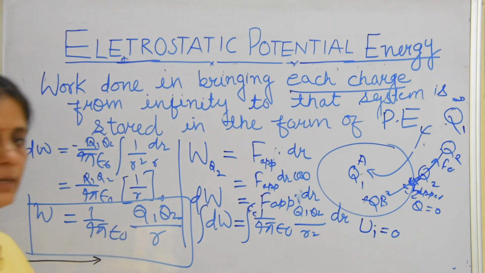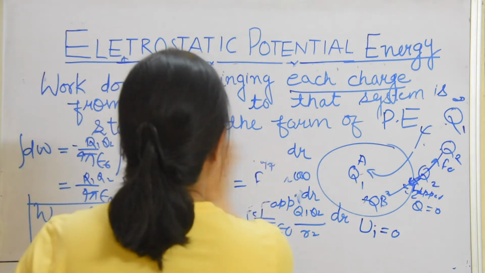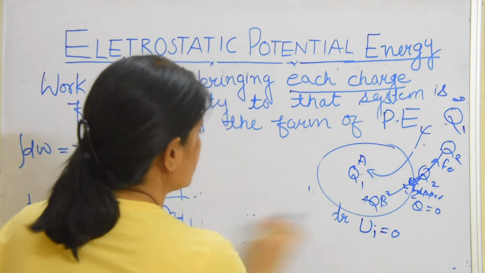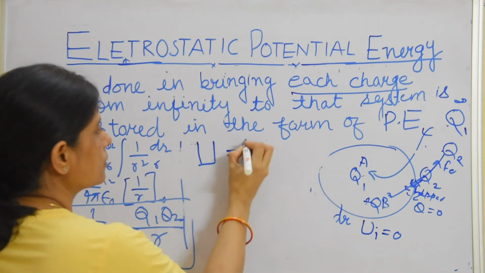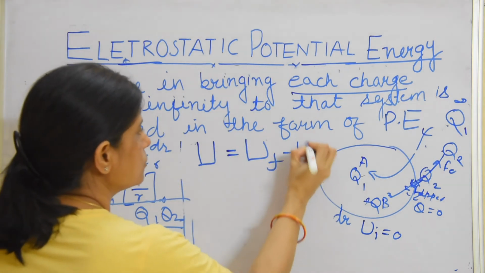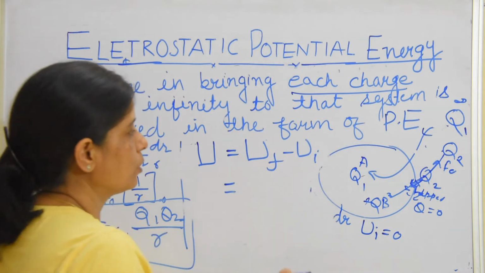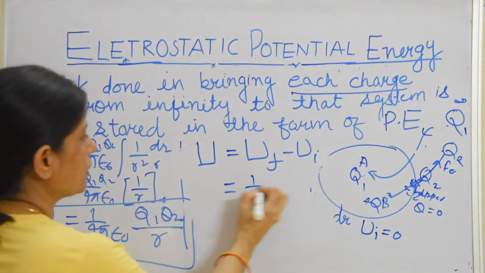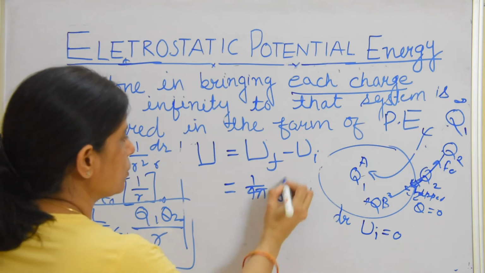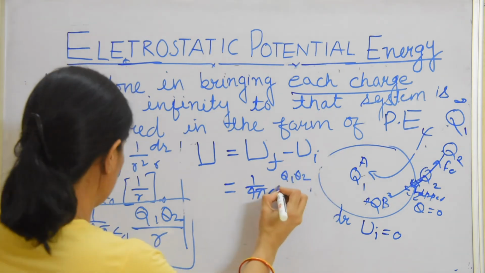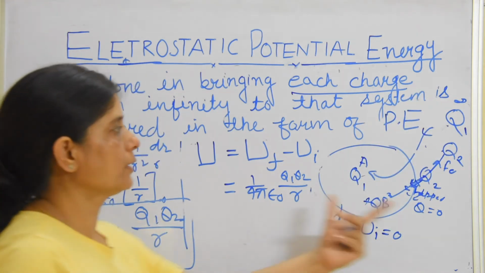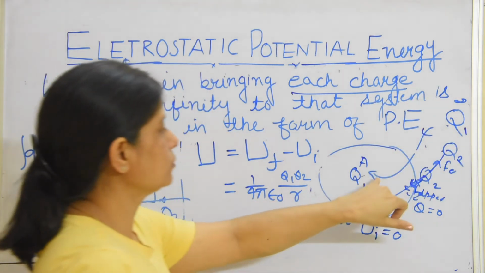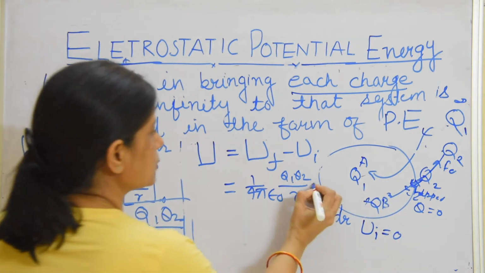Now this work done will be stored in the form of potential energy. What is the final potential energy of this system? Net potential energy of the system is U final minus U initial. What is the value of U final? This is 1 upon 4 pi epsilon naught q1 q2 upon r, and U initial, you know that when we brought one charge q1 from infinity to this point, initial was 0, so this is minus 0.